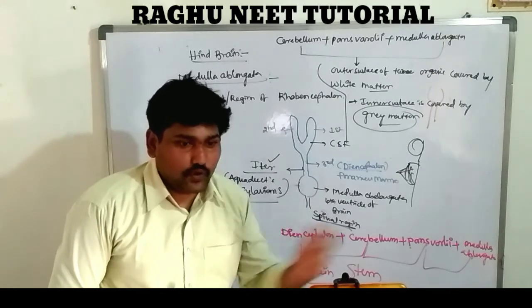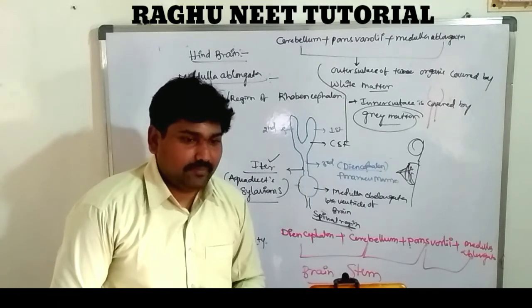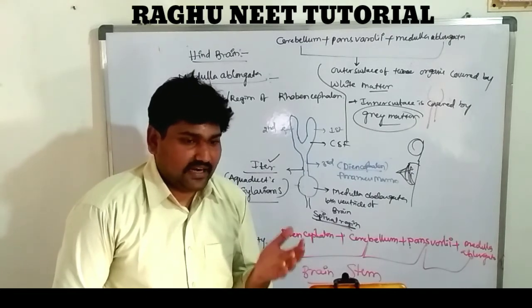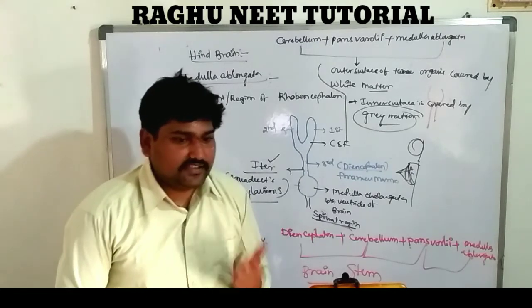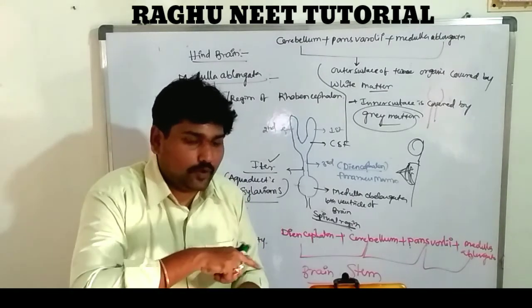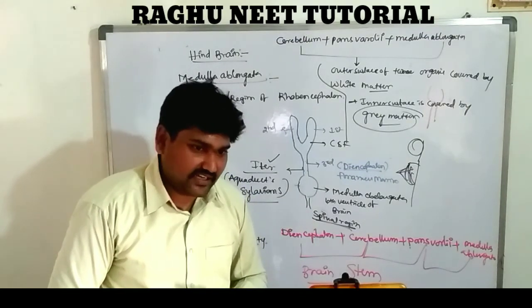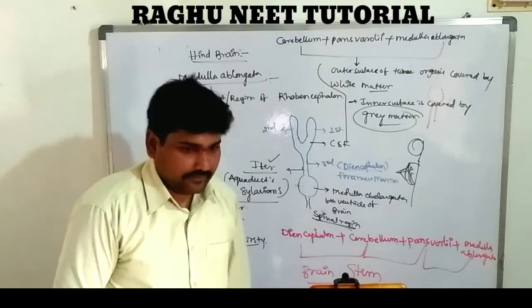Clear? These lobes are covered by the cortex, which is gray matter, and the medulla is white matter. So the white matter of the medulla is covered by the tree-like cortex. That is called the arbor vitae.